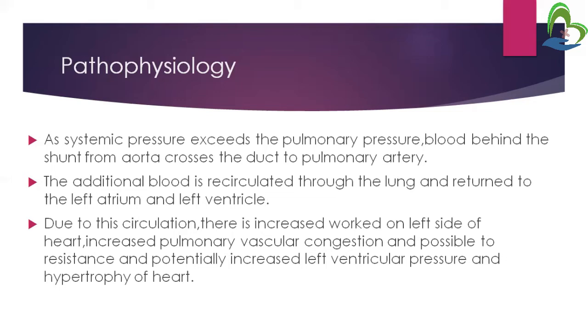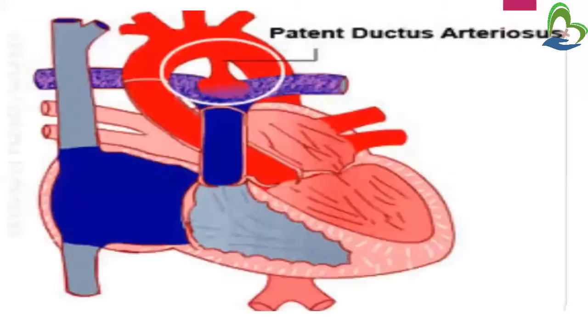So here what happens, because systemic pressure is more, the blood from aorta will come into the pulmonary artery. The additional blood is recirculated through the lung and returned to the left atrium and left ventricle. We can see in this picture, as blood comes from aorta to pulmonary artery, from pulmonary artery the blood will go to the lungs for oxygenation, for purification.